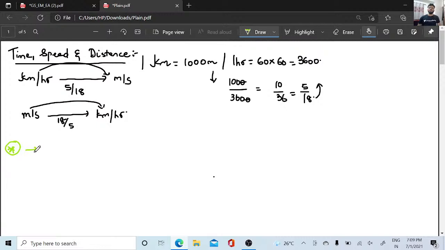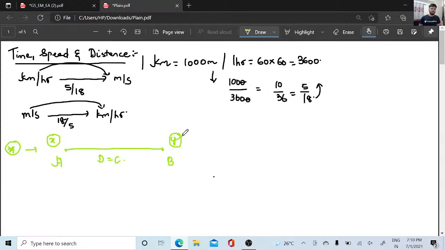Moving on to the next concept, you know about the distance being constant, the distance being the same. If I mark a territory A to B, and I tell you the distance is constant here, the speed from this part will be x and the speed from this part will be y.